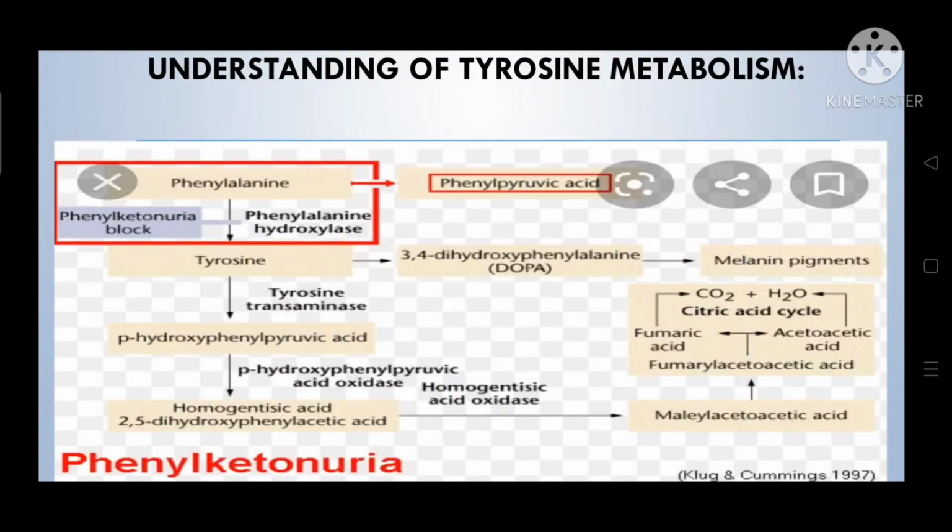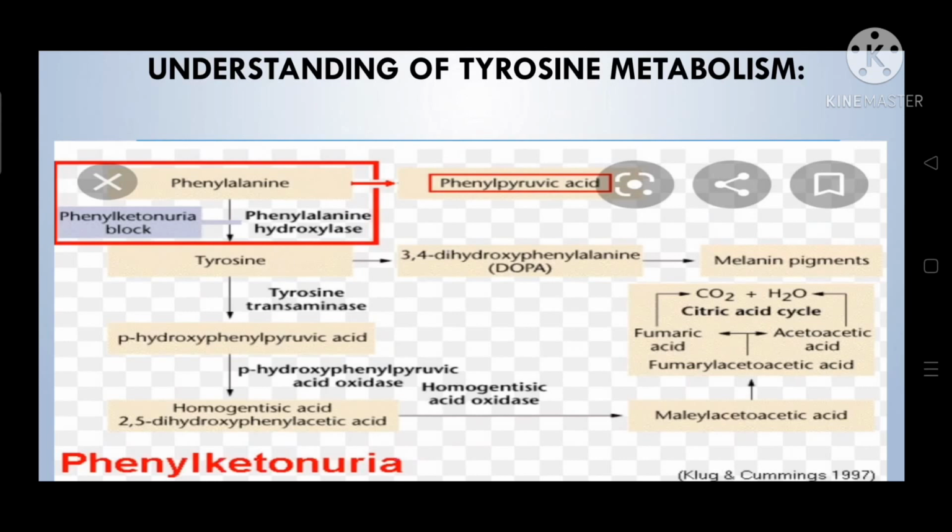Next we will see about understanding of tyrosine metabolism. Phenylalanine is converted into tyrosine by the enzyme phenylalanine hydroxylase. This tyrosine is converted into fumarate and acetoacetic acid. This fumarate and acetoacetic acid also enter into the citric acid cycle through some respective steps. Tyrosine is also converted into 3,4-dihydroxyphenylalanine, that is called DOPA. The DOPA is converted into melanin. Melanin is one of the natural pigments in our body. It is found in skin, eye and hair.